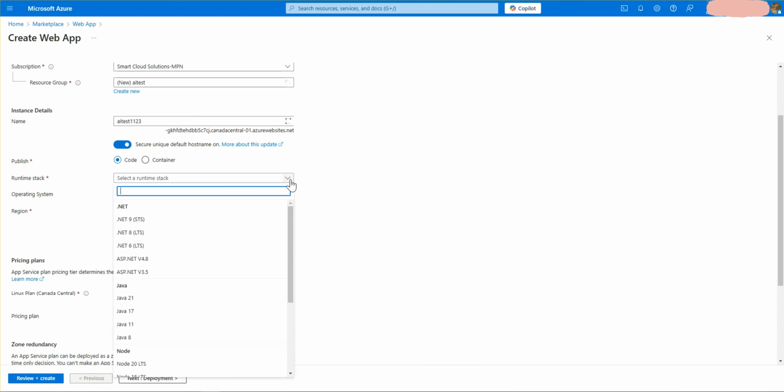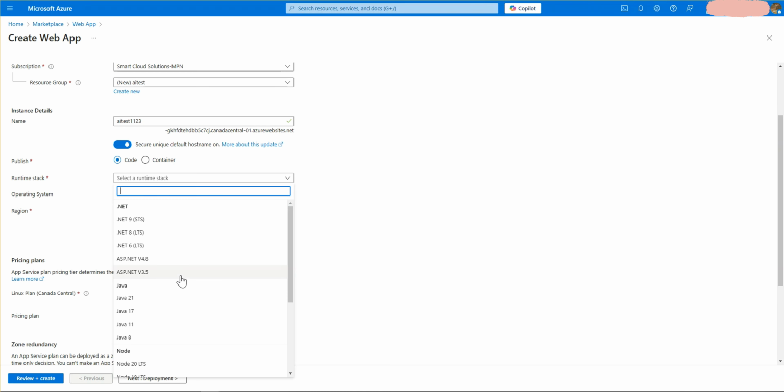Here it asks what code you want to deploy. As you all know, my code is on Node.js, so I am using Node 20 LTS here. Previously in this video, I guided you that it doesn't matter which language your code uses.